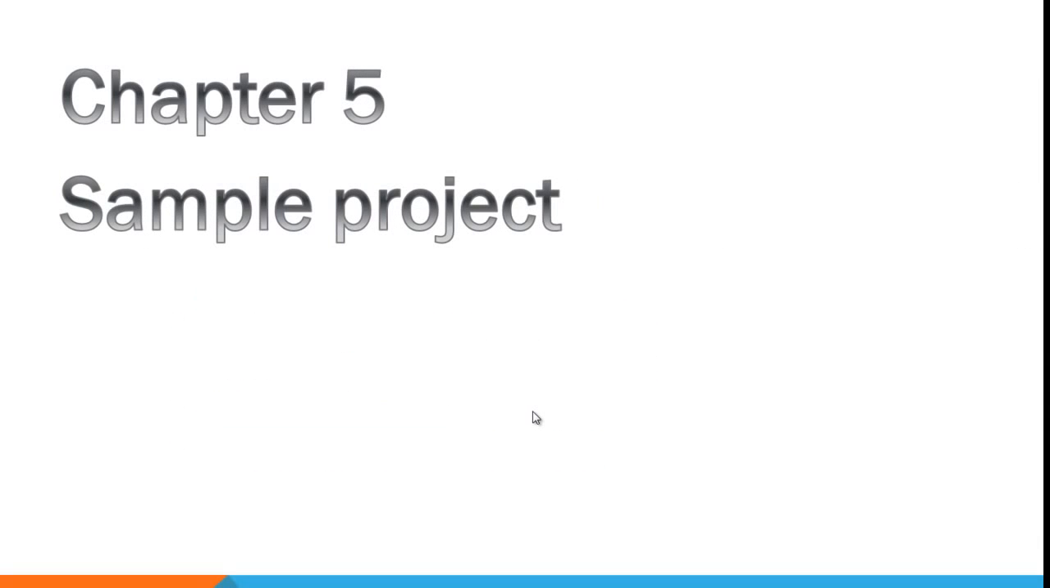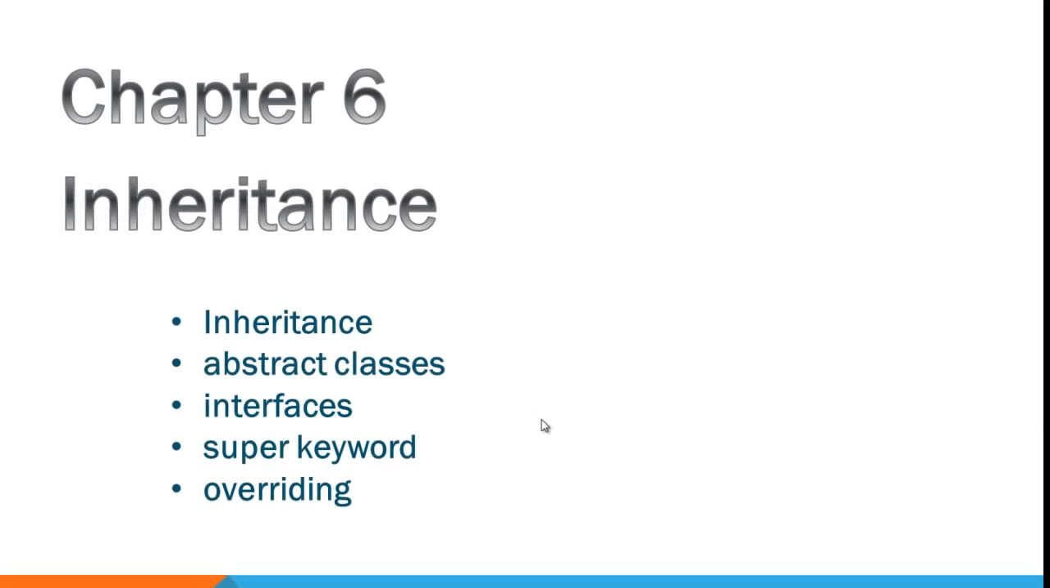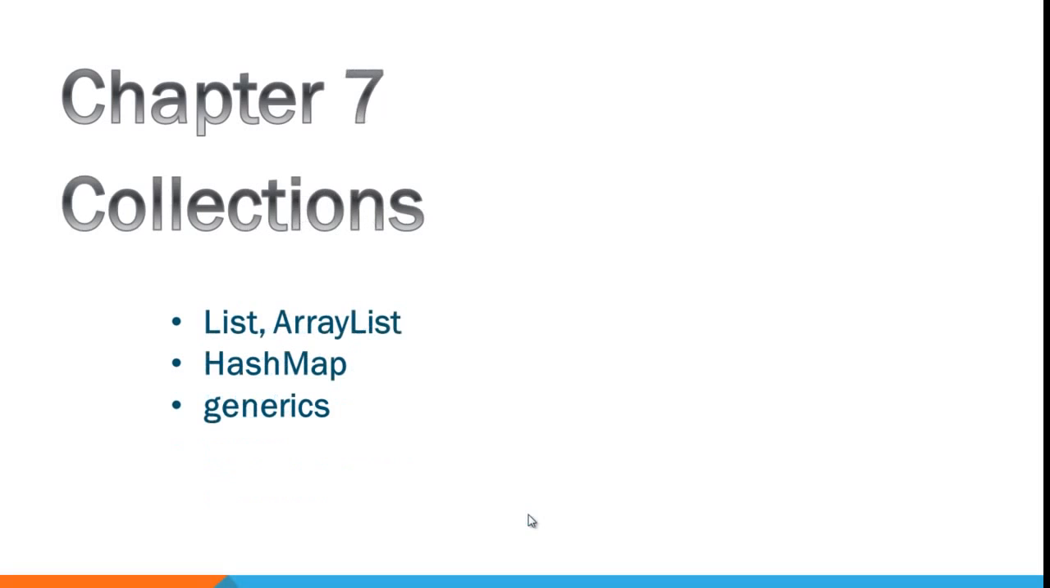Now with all the concepts we had learned till chapter 4, we are going to do a small sample project using the Java programming language. Then we will do a quick review of all the topics. In chapter 6 we are going to learn about inheritance, that is abstract classes, interfaces, the super keyword, and the concept of overriding.